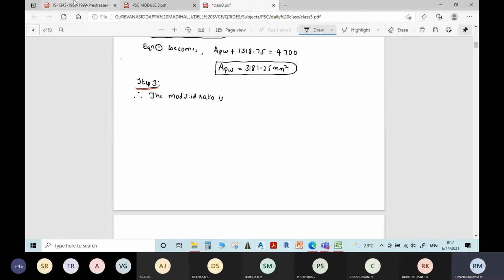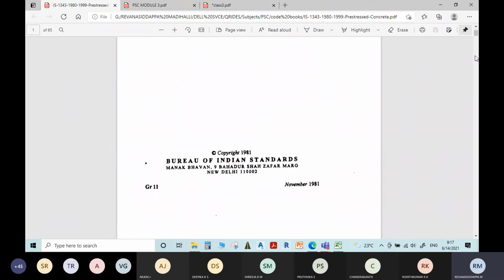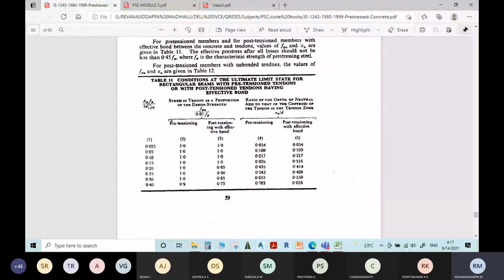The actual ratio given in the code book is what? I will go to the last page, table number 11. Yes, actual ratio is APFP divided by BDFCK. This is for rectangular section. Whatever the formula is given, it is for rectangular section, as well as T section and I section, where the depth of the neutral axis lies within the flange. So when the depth of neutral axis lies in the web, this formula will change.